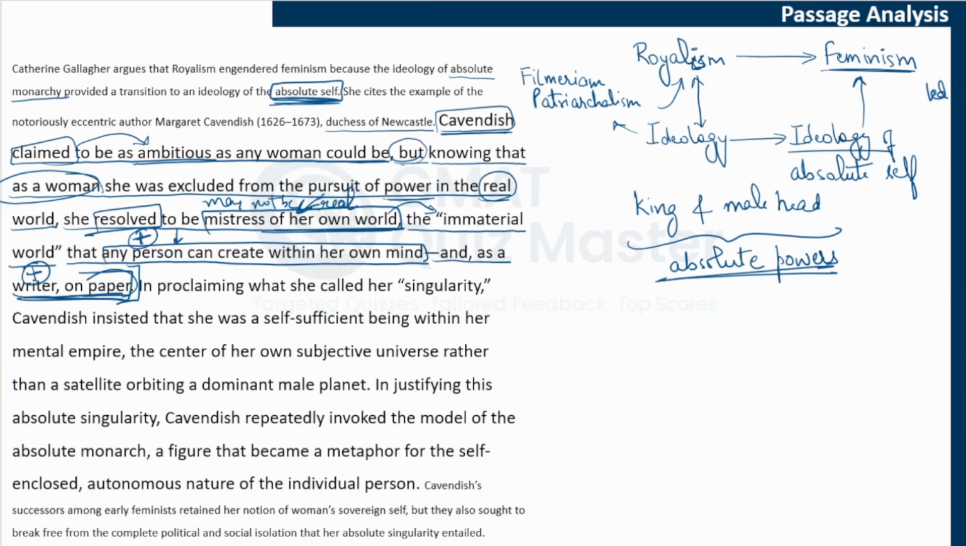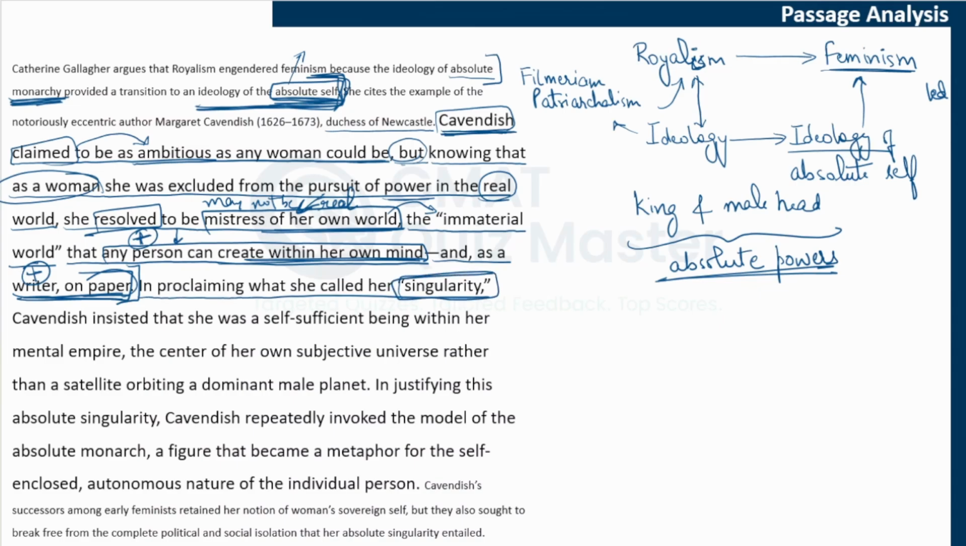So because everyone was following this ideology of monarchy, that okay, the king is the most powerful. So Cavendish said that okay, I cannot have any power in the real world. So I'll create a world of my own and I will be the most powerful there. So, from this ideology of absolute monarchy, she transitioned to the ideology of absolute self. So, this relationship, this understanding is clear now, what this absolute self meant. Now, let's read further. In proclaiming what she called her singularity. So there is something that she called her singularity. It is in double quotes.